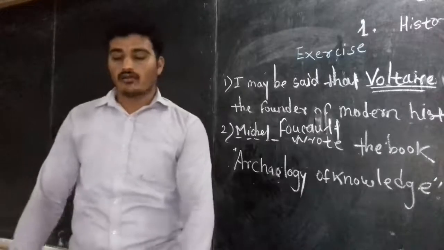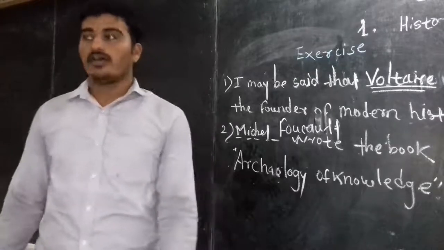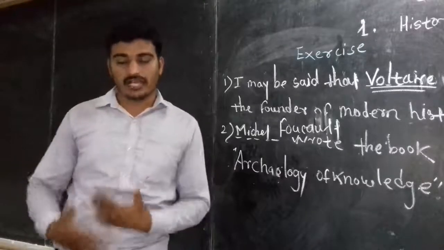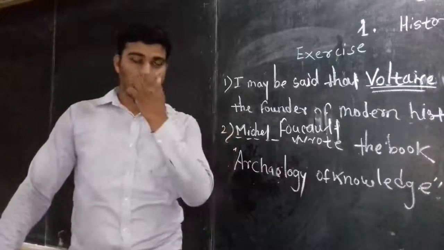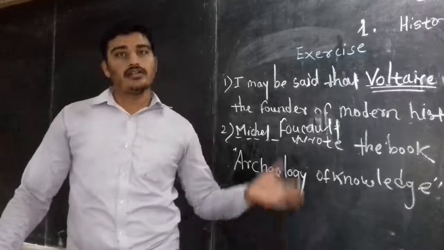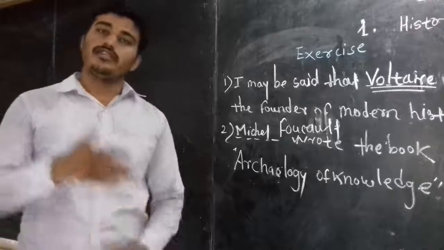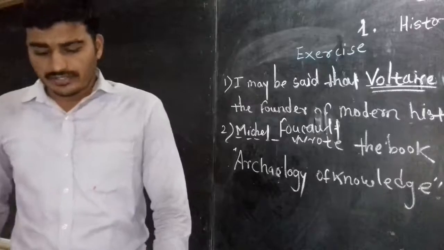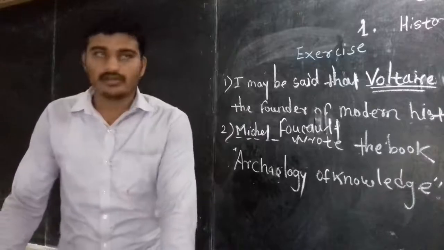Now, identify the wrong pair in the following, and correct and rewrite. See, they have given us three instructions, three commands. First we have to identify the wrong statement. Second, we have to correct it, and third, we have to rewrite. If you follow these three steps when you attempt it, then you will get the correct marks for your presentation. Okay. So now we are going to see: identify the wrong pair in the following, correct and rewrite.